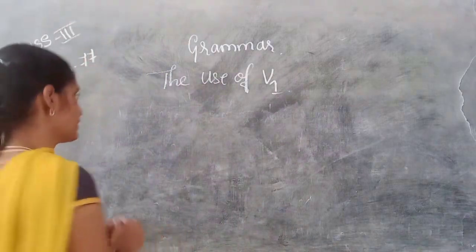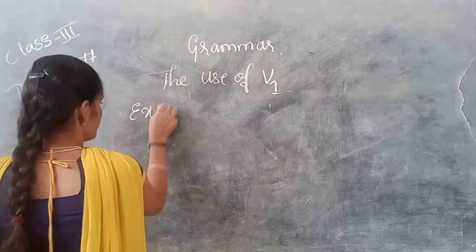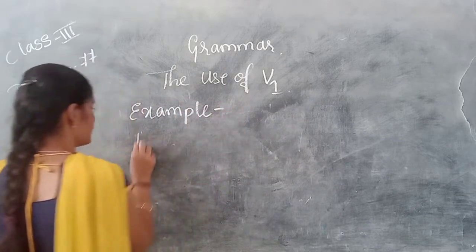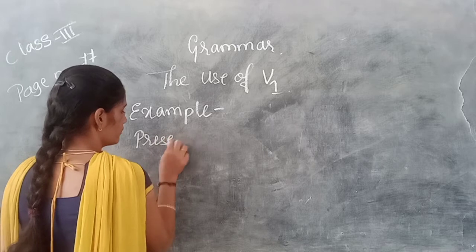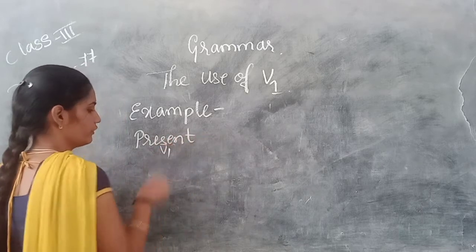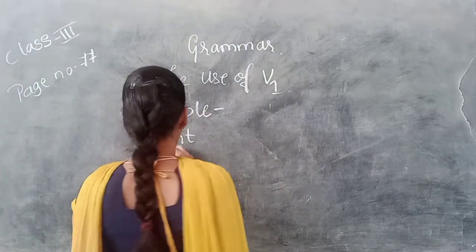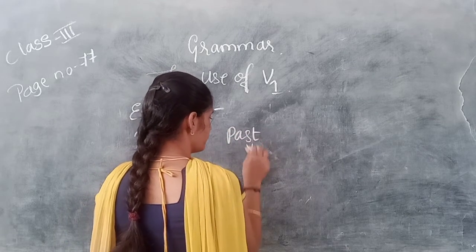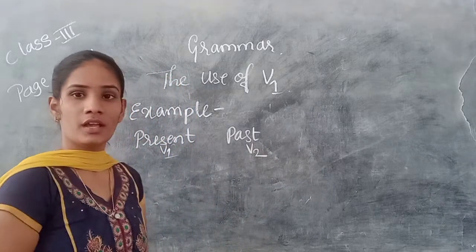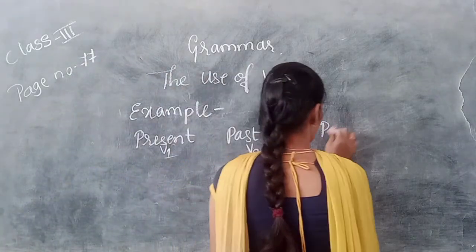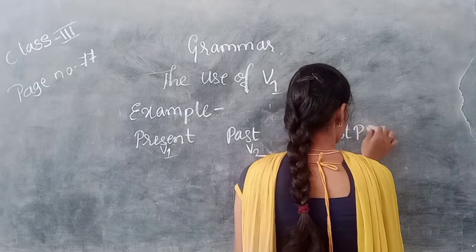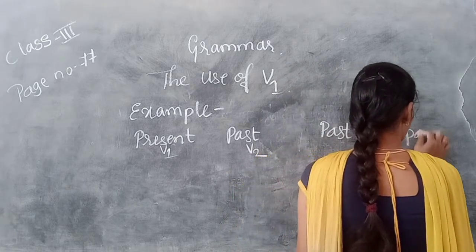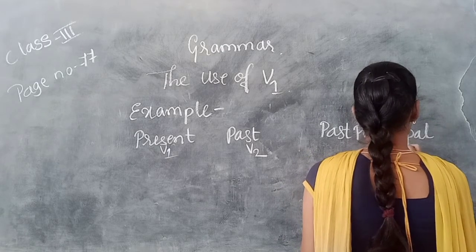Okay. So first, examples for V1, V2, V3. Some examples we will know. Present form, in the sense V1, past form, in the sense V2, and past participle, in the sense V3 form.